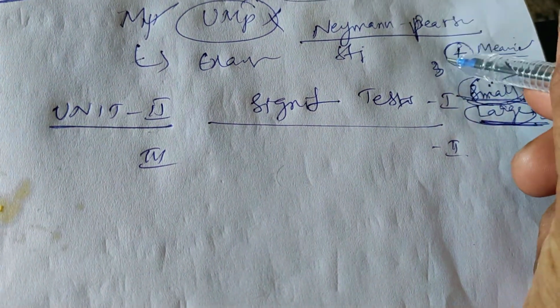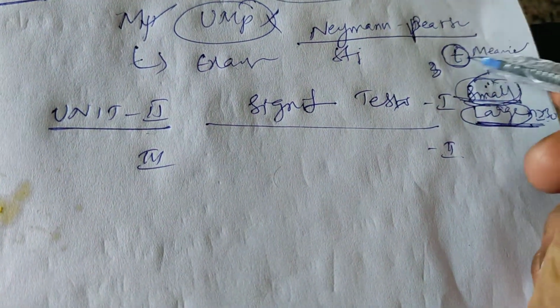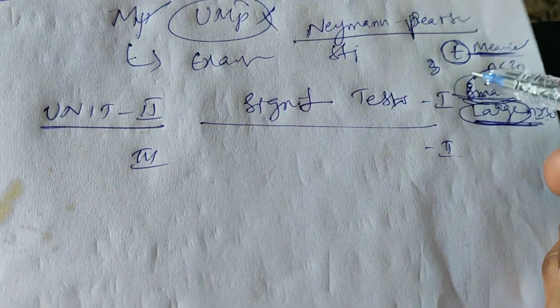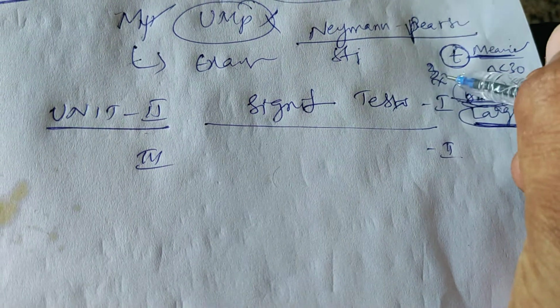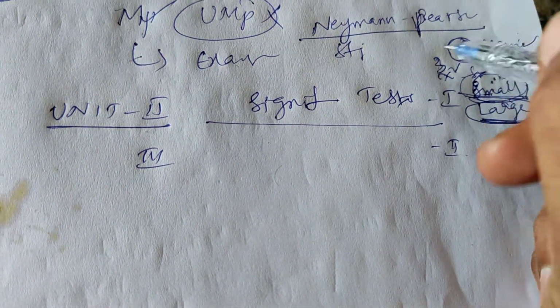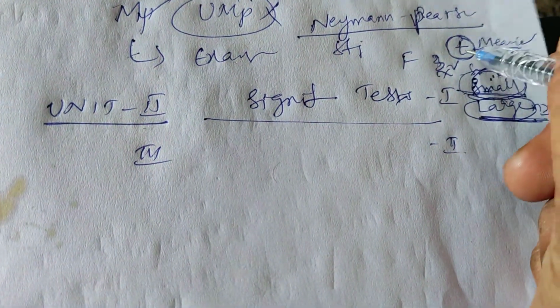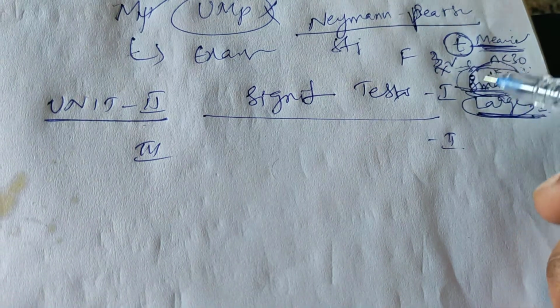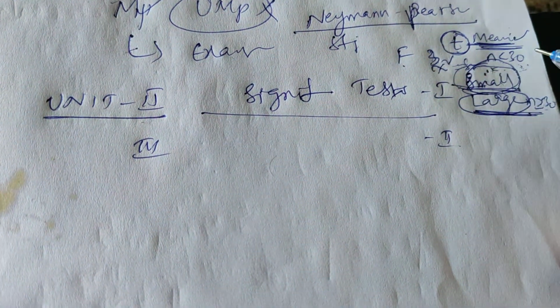And if you want to test the variance, we go with the chi-square test for a single variance. If you want to test two variances, we go with the f-test. So t-test for mean, chi-square test for single variance, f-test for two variances.